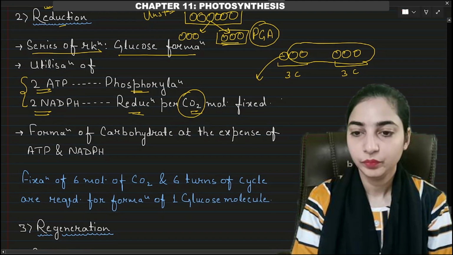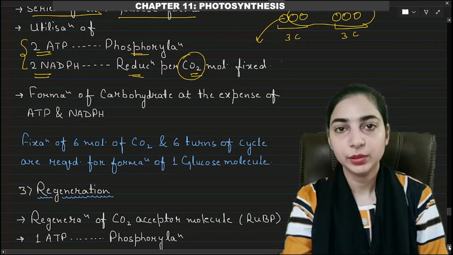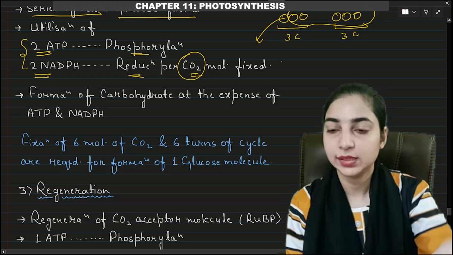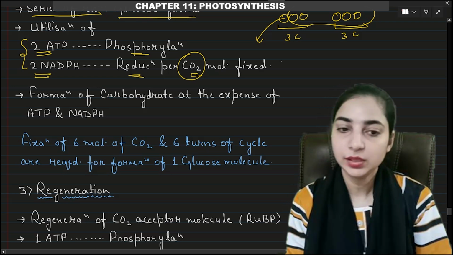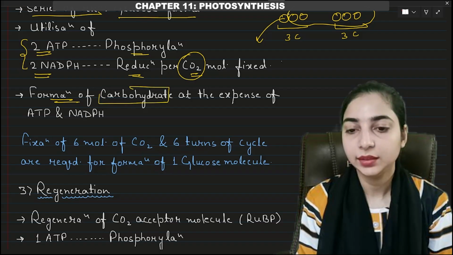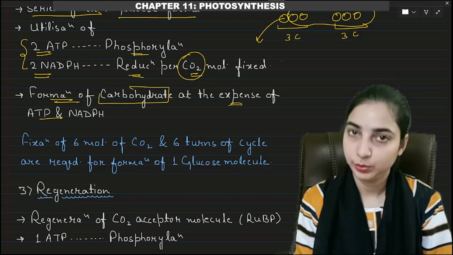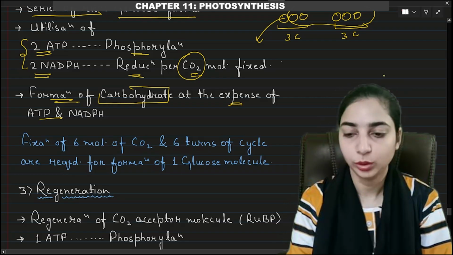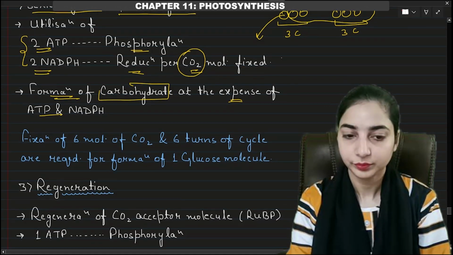So have you understood? One carbon taken, 5 carbons sent to the next stage. Again, one carbon taken, 5 carbons sent to the next stage. And this way we will get 6 carbons and eventually there will be formation of carbohydrate at the expense of ATP and NADPH. Without using ATP and NADPH, this step will not be completed.